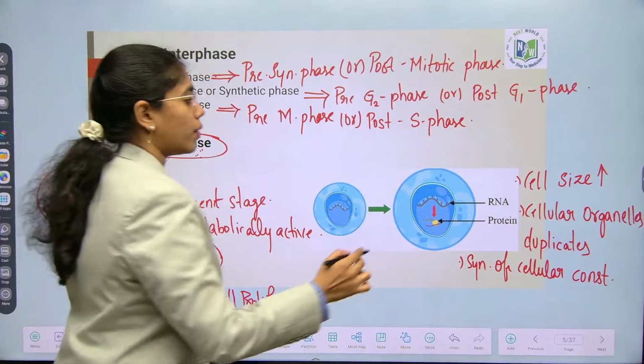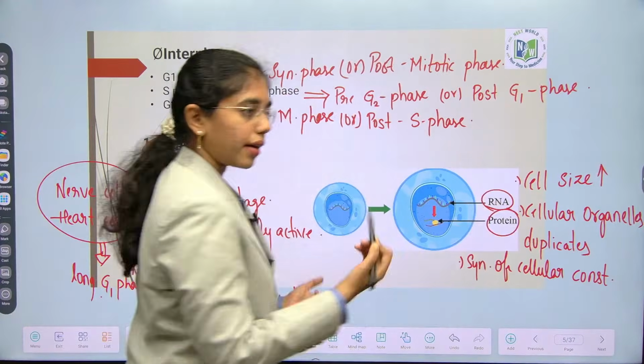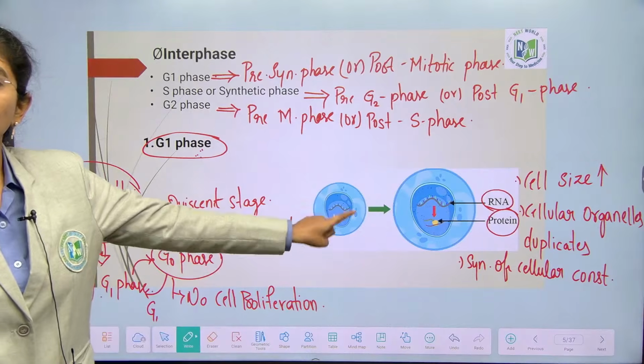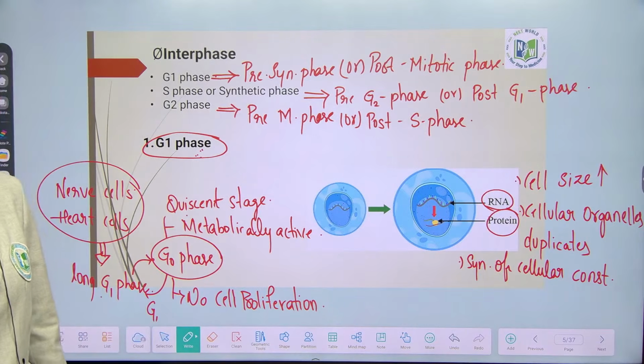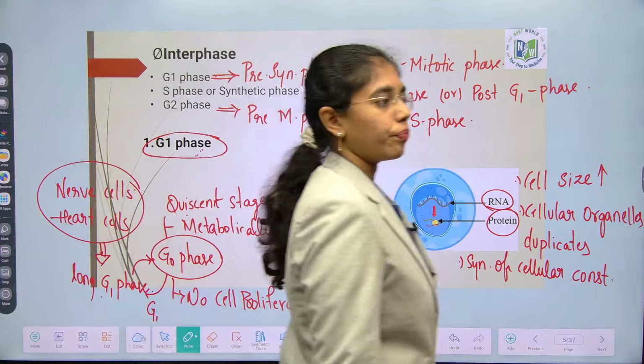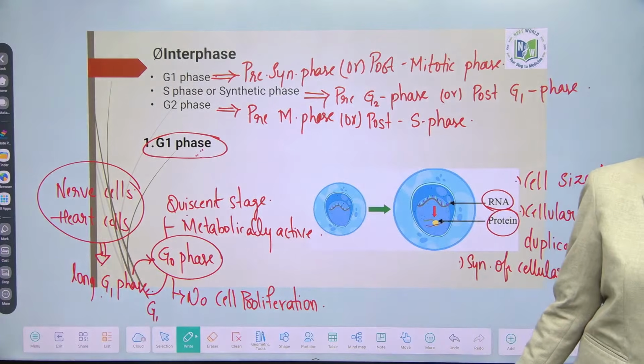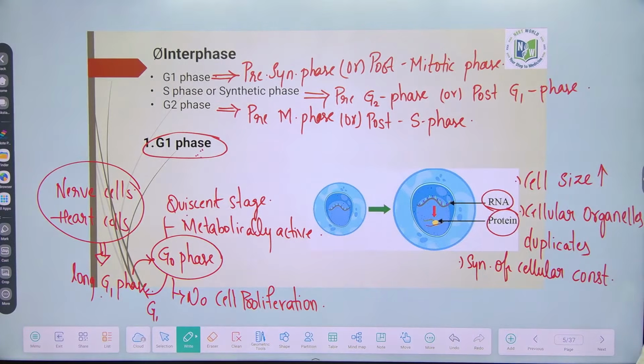Fine. Whatever RNA, proteins that are required for the cell division, most of them will be synthesized here only. Clear with G1 phase? Yes. Clear with those cells which escape from G1 phase? Those cells which do not divide very often? You are clear on this note that G1 phase tenure depends on the type of the cell.